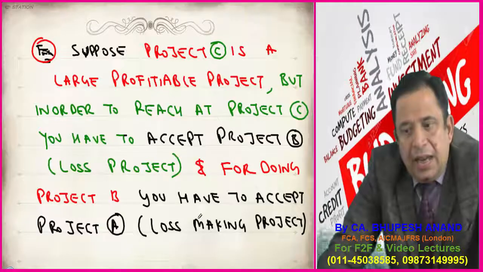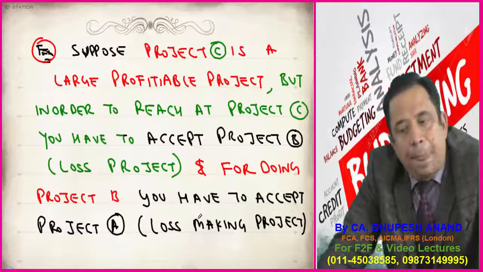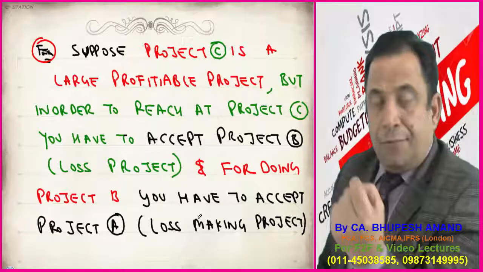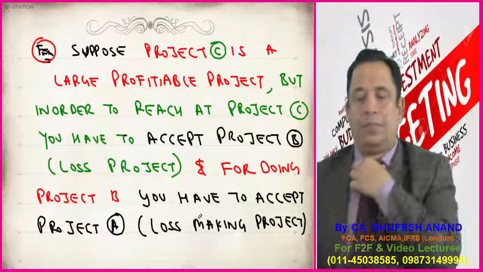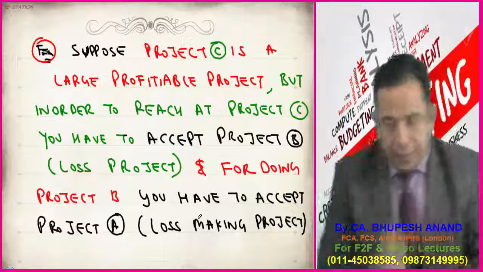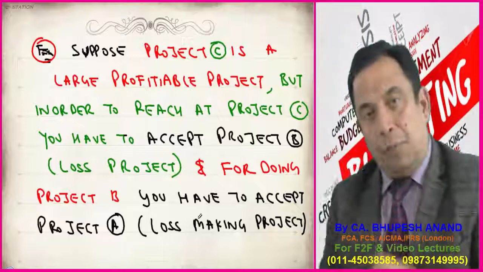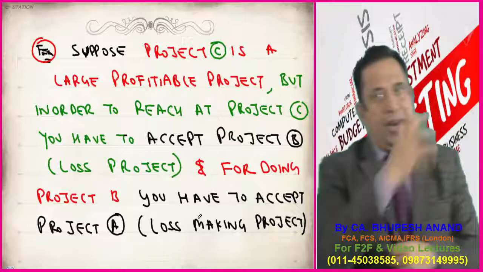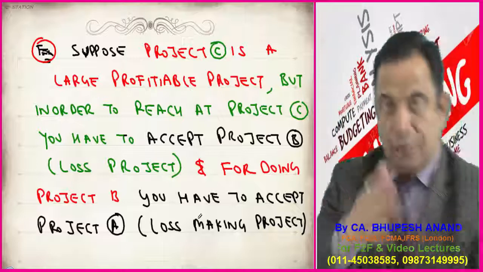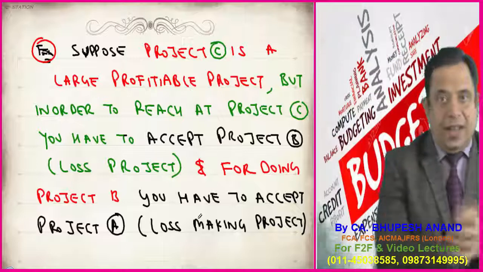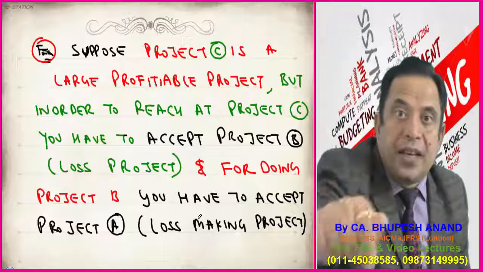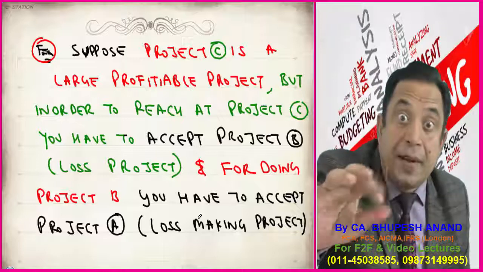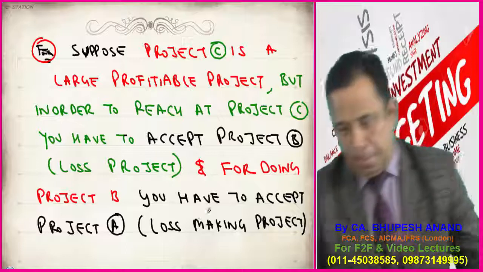Project C is a large profitable project, but in order to reach project C, you have to accept project B. And for doing project B, you have to accept project A. No doubt project A and project B both are loss-making projects, but still you have to accept them. Firstly, you have to accept project A, then B, and then C in this priority, in this preference. This is named as project sequencing.